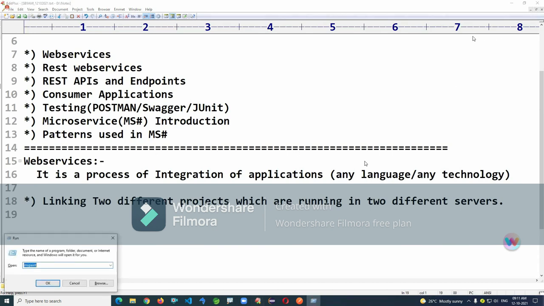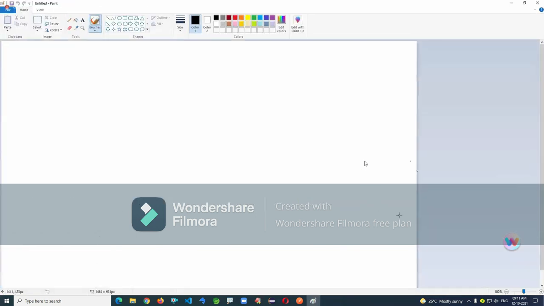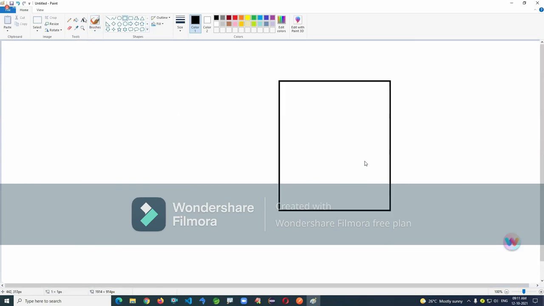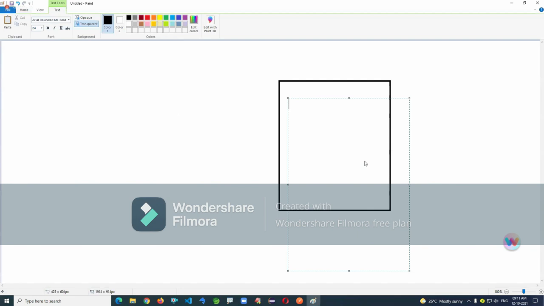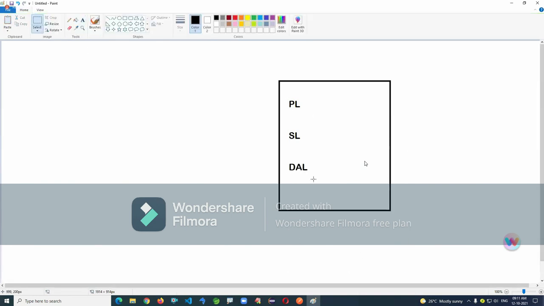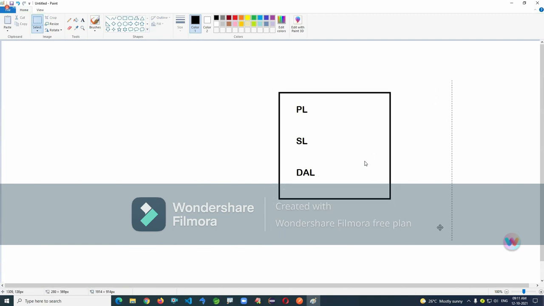Generally, if you want to develop one application, we are going to write the code for the presentation layer, service layer, and data access layer. If you are writing one application, we write these three. That's fine. Now, this presentation, service, and data access layer,